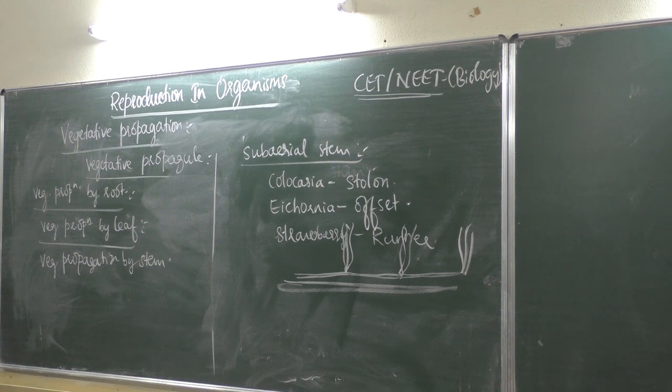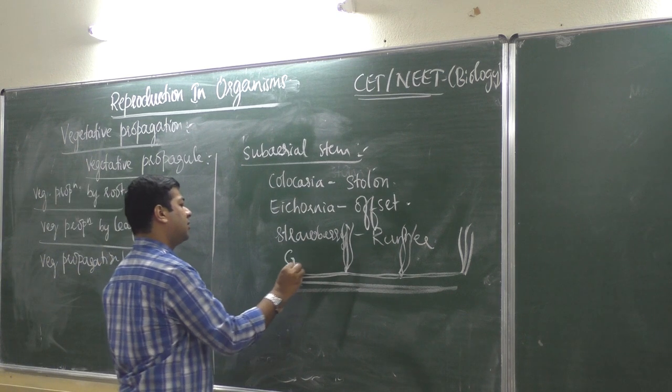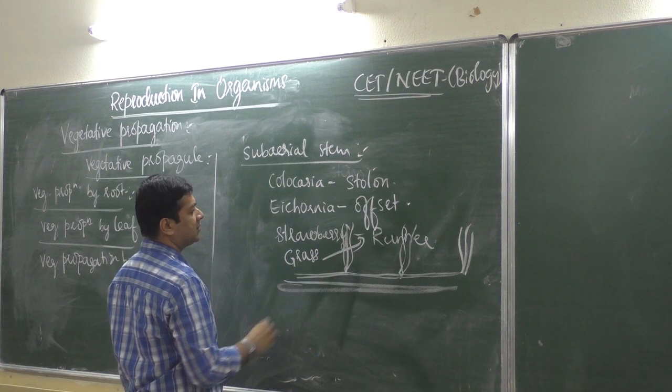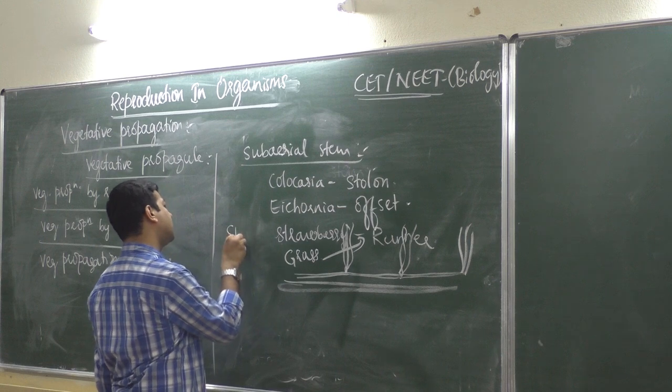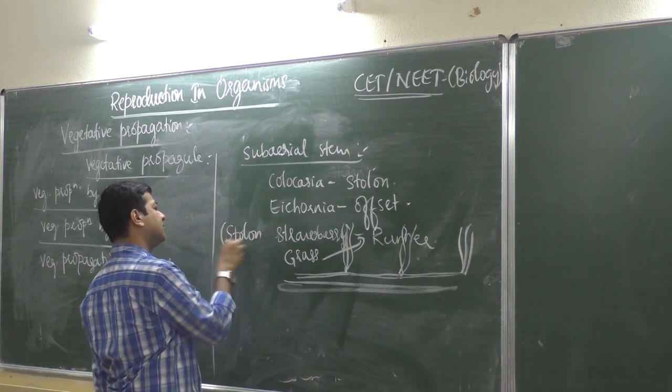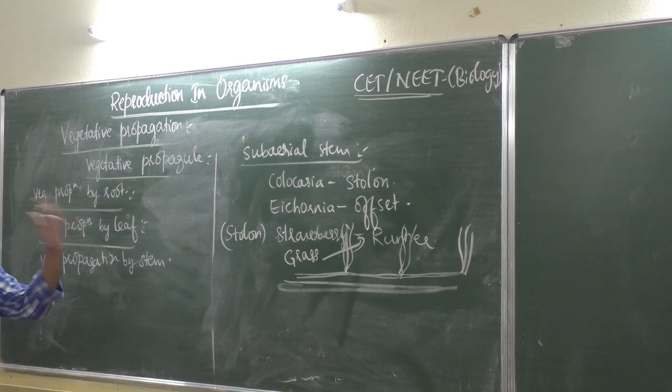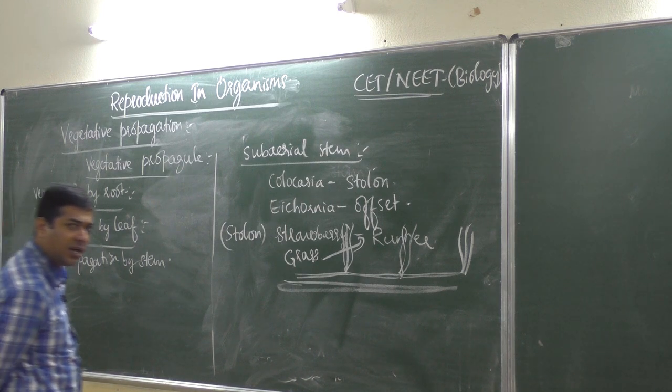Sometimes strawberry will be stolon also. Then grass is also runner only. Grass which runs on the surface of soil, it is also runner only. Sometimes strawberry is considered as stolon. Okay. Then colocasia is also stolon. Then what about other examples? Pistia. Then what is pistia?